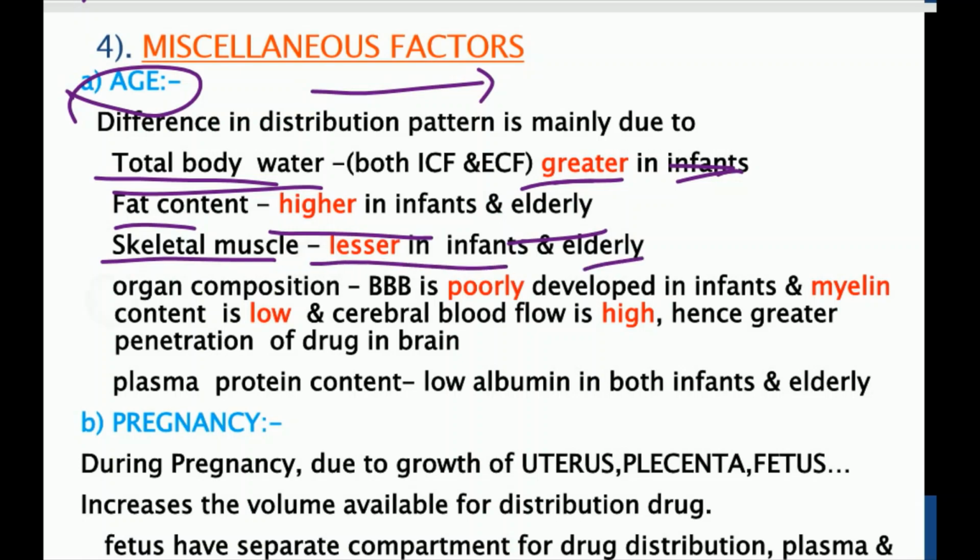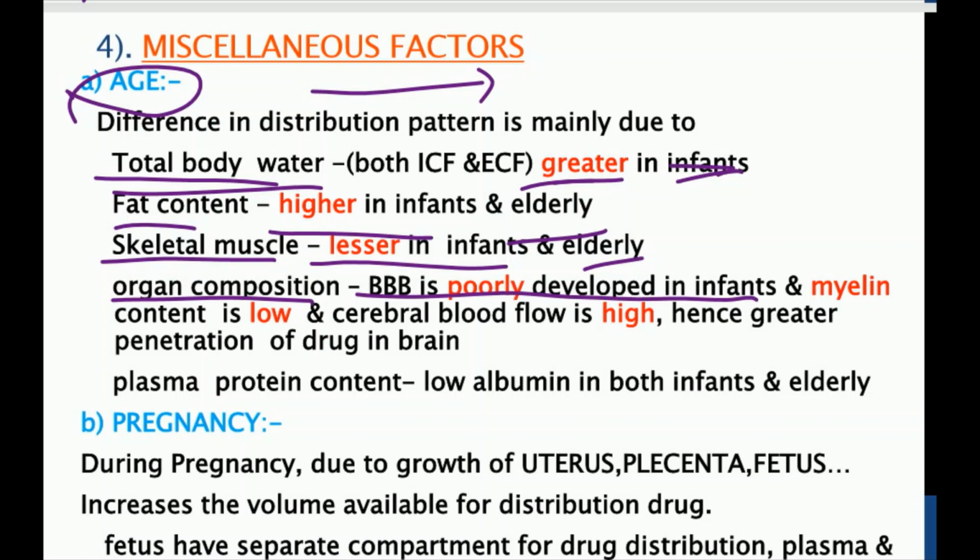Organ composition also differs. The BBB is poorly developed in infants. So if some drug is given to infants, it can easily cross the BBB if it is moderately polar. In adults, this moderately polar drug cannot cross the BBB, because the BBB is completely developed.